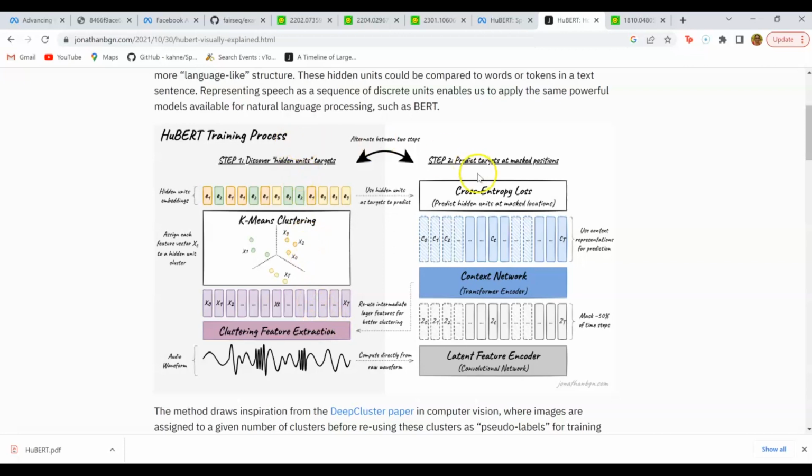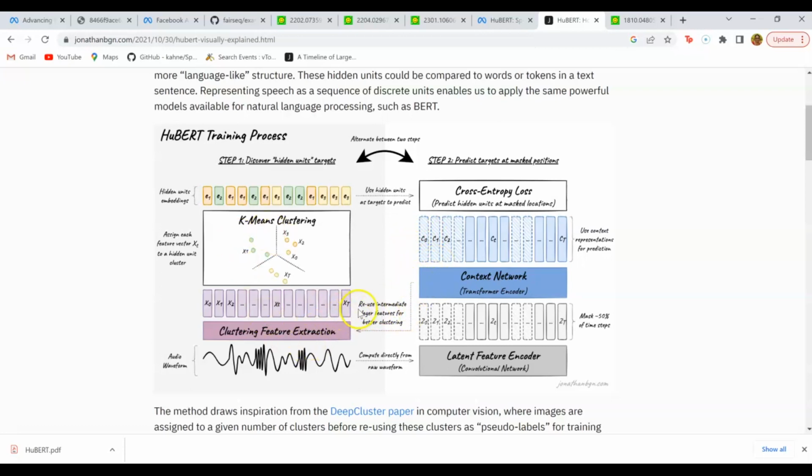So what's happening is, during the training process, let's say now we are in the second iteration. So in the second iteration, these inputs that are going into the first step, which is to discover the hidden unit, these inputs are not the original MFCC features. This input is actually taken from the intermediate layer of the transformer network. So from here.